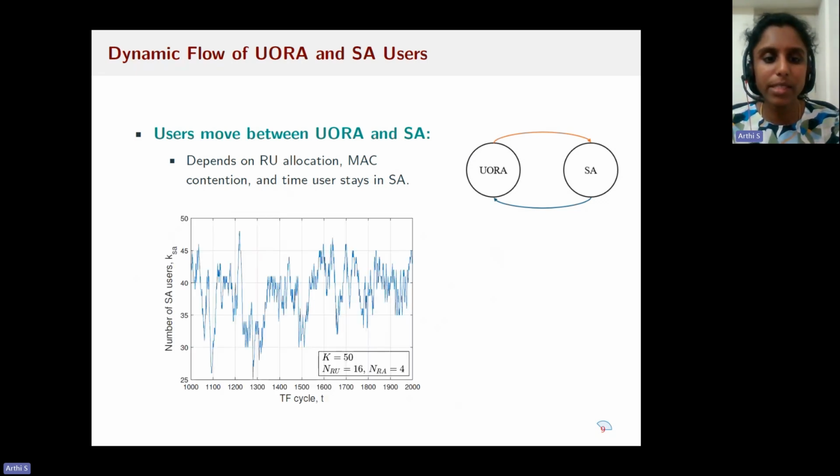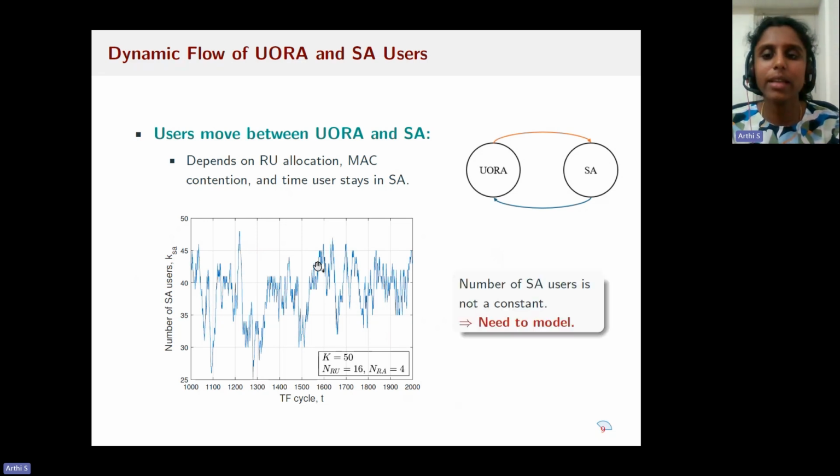For example, in this figure, we plot the number of users in scheduled access in different trigger frame cycles. Here, the total number of users is equal to 50 and the total number of RUs is 16, where 4 RUs are allocated for random access. As you could see, the number of users in scheduled access varies in the consecutive trigger frame cycle. Hence, the number of users in SA is not a constant number, and we need to model this.